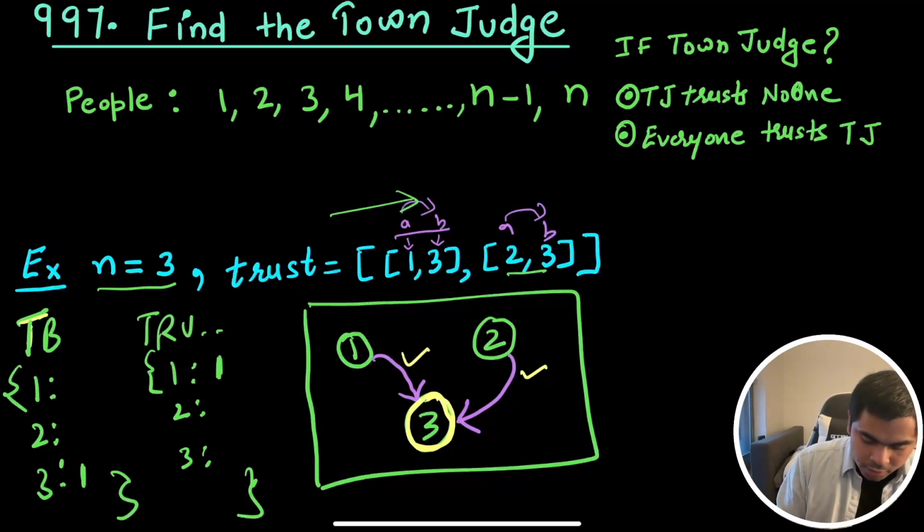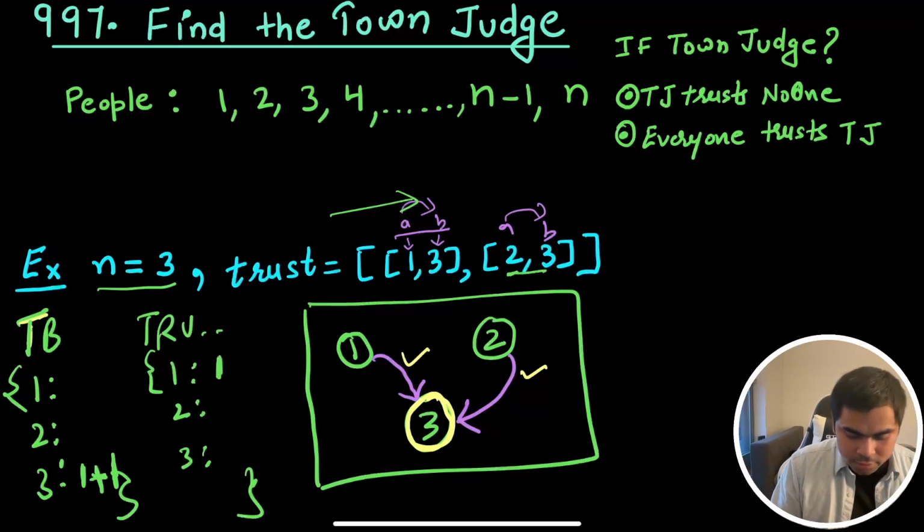Then we go over here: 2 is trusting 3, so that means 3 is trusted by 2. Now this becomes 2, so there are 2 people trusting 3. Then 2 is trusting somebody, and we don't care about who, but it's trusting, so that's why this 2 will increment right here.